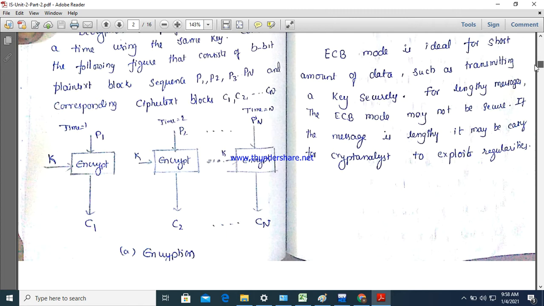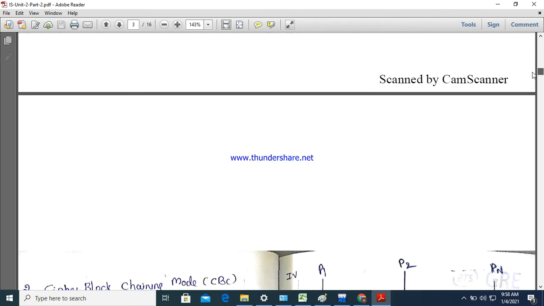So it is applicable when we are going for small messages, like if you want to share the key, then this type of encryption is good enough, right?